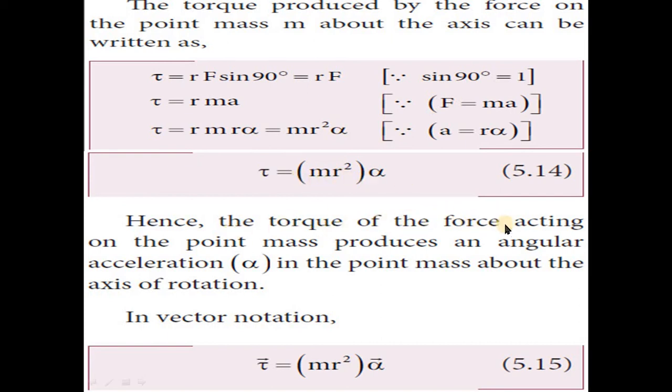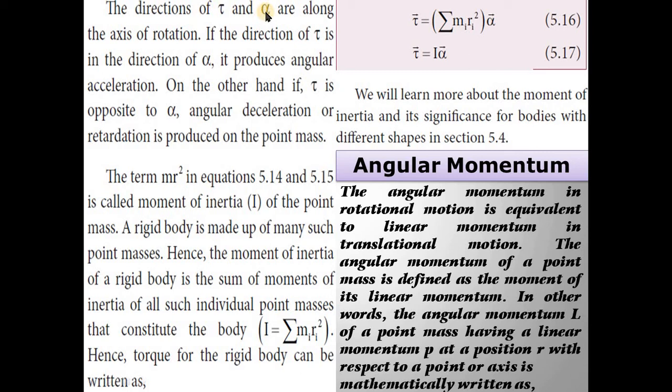Hence, the torque of the force acting on the point mass produces an angular acceleration alpha. Alpha means angular acceleration. What is the definition of angular acceleration? Angular acceleration is defined as the rate of change of angular velocity in the point mass about the axis of rotation. In vector notation, tau vector is equal to mr square into alpha vector. The direction of tau and alpha are along the axis of rotation.